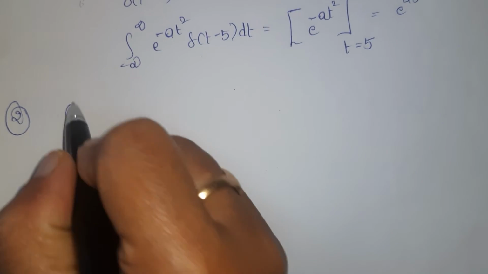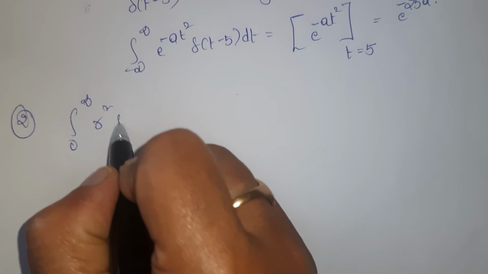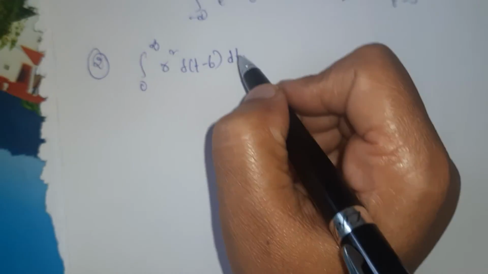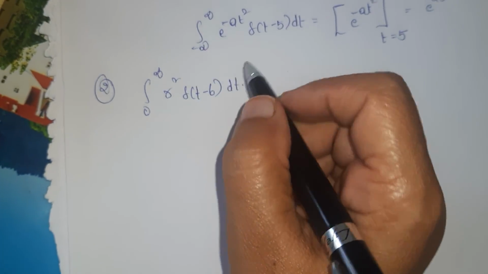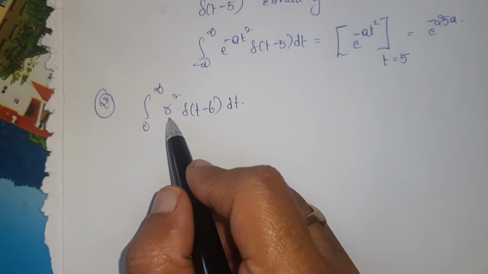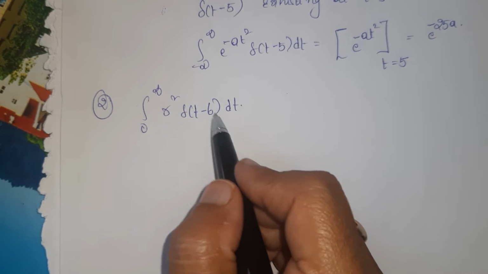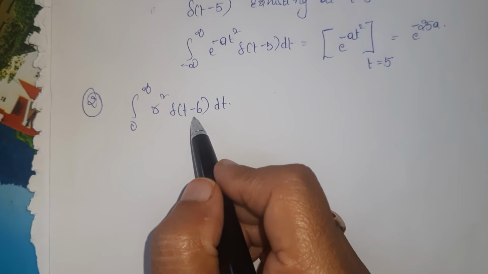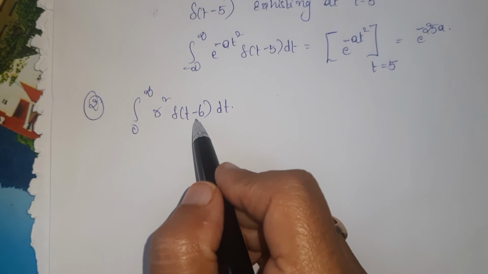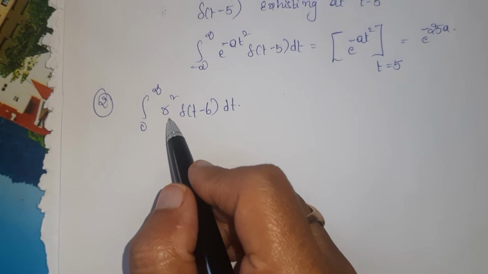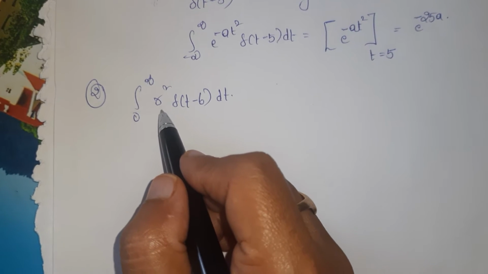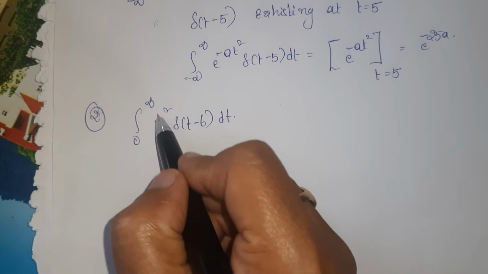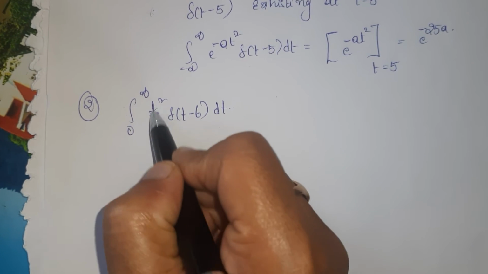Evaluate the integral from 0 to infinity of t square into del of t minus 6 dt. Okay, so here this is a function x of t, and here del of t minus t naught, t naught is nothing but 6. So here you have to substitute t is equal to 6 wherever you are having t. So this is not r square, this is t square.